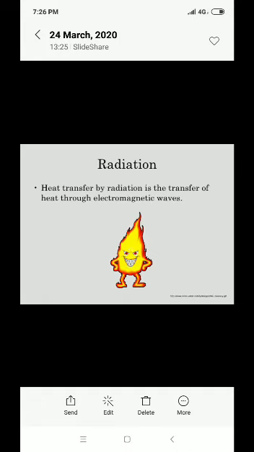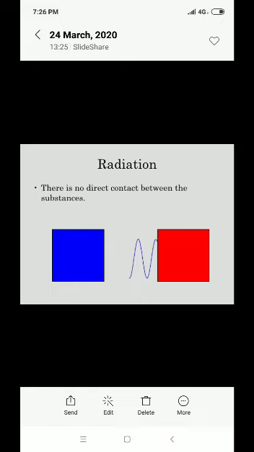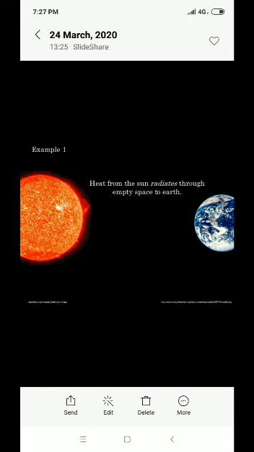Heat transfer by radiation is the transfer of heat by electromagnetic waves. In radiation, there is no direct contact between the substances. The opposite was there with conduction, where there was direct contact.